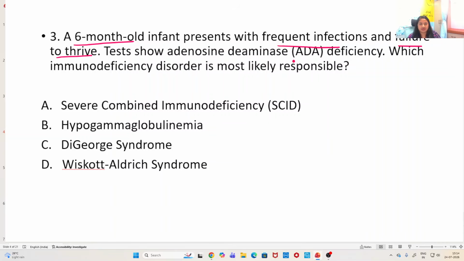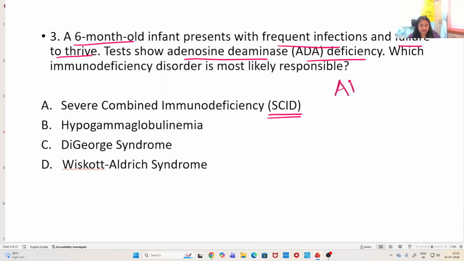Okay, tests show ADA deficiency, adenosine deaminase deficiency. Which immunodeficiency disorder is most likely responsible? Now, if you have a question where this particular clue is given, ADA deficiency, instantly that should ring a bell that this could be SCID, severe combined immunodeficiency. Okay, and what is the reason behind this?